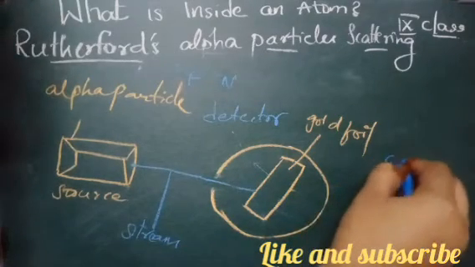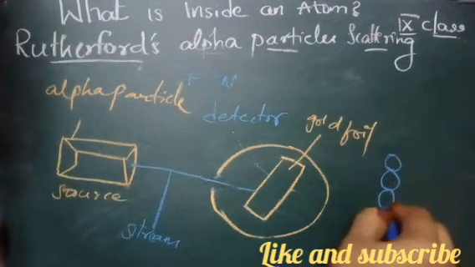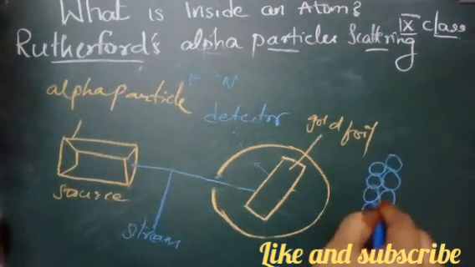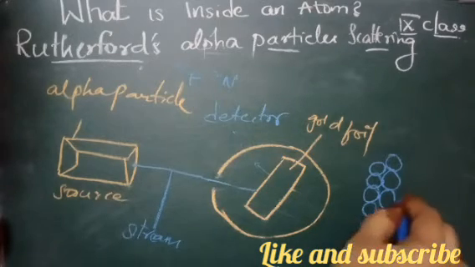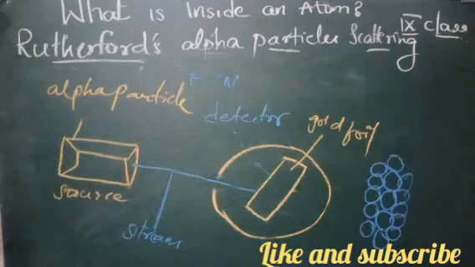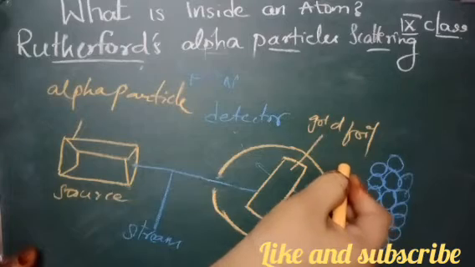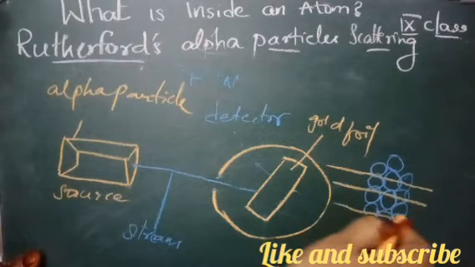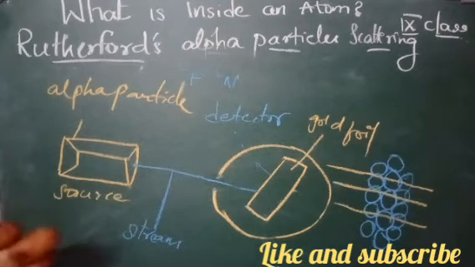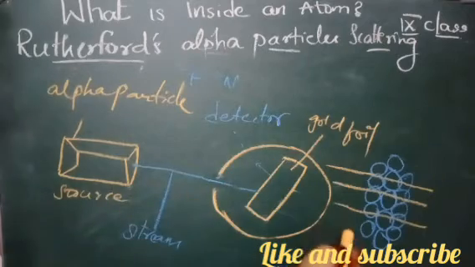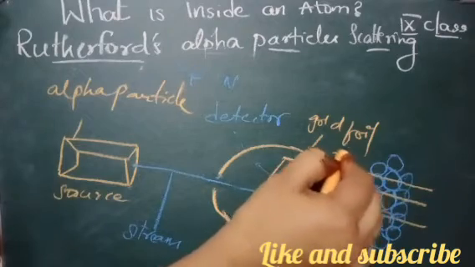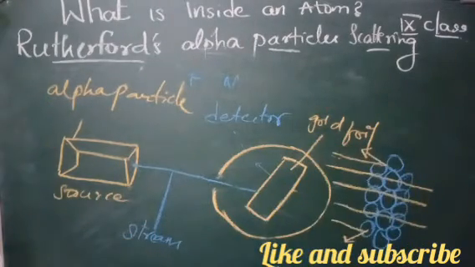Suppose this is your gold foil, with the atoms arranged like this. Now when the stream of alpha particles is passing, what is happening? They are passing away through the foil very easily. They are not getting deflected, and only a few of them were deflecting with a small angle.